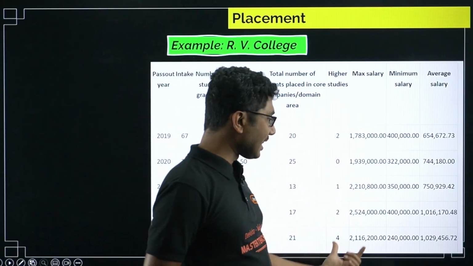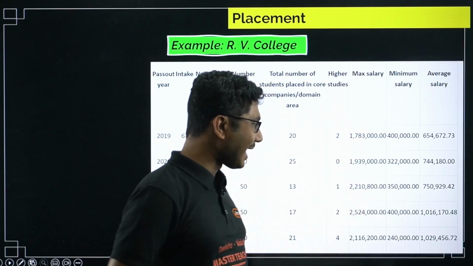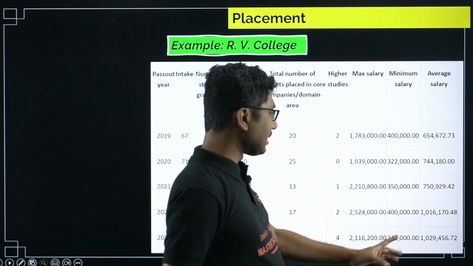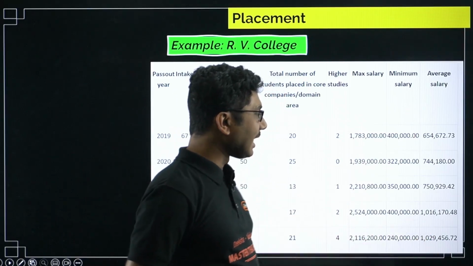Next is maximum salary. If you see, the salary package is very high, almost 21 lakh. The minimum salary is about 2,40,000 and the average salary is again 10,29,000.